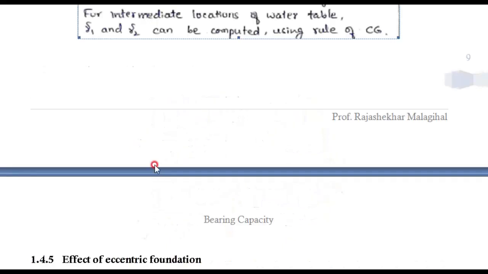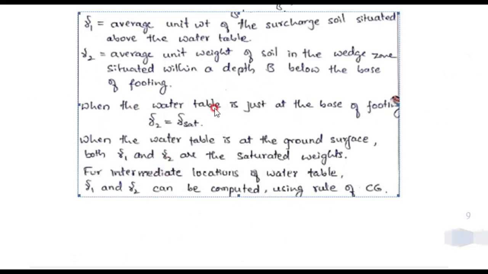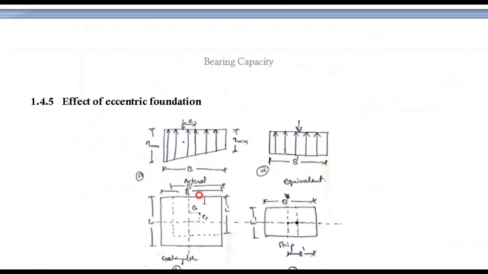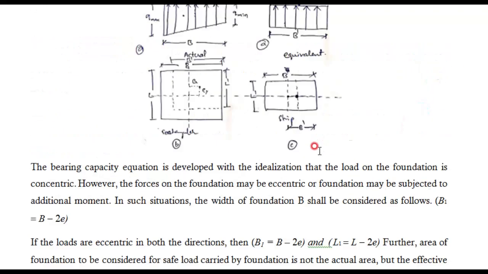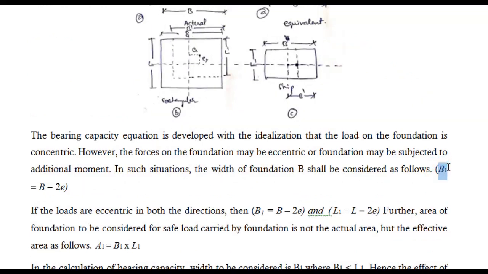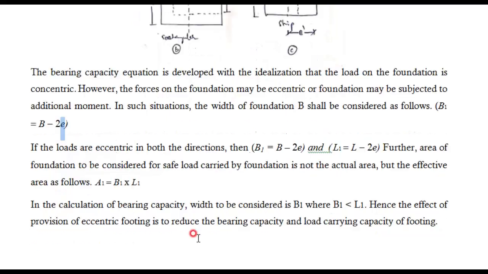Here, everything whatever we studied about the equation will be the same, but the difference we observe here is the B value. This B becomes the modified breadth. The modified breadth will be B minus 2E, where E is your eccentricity.